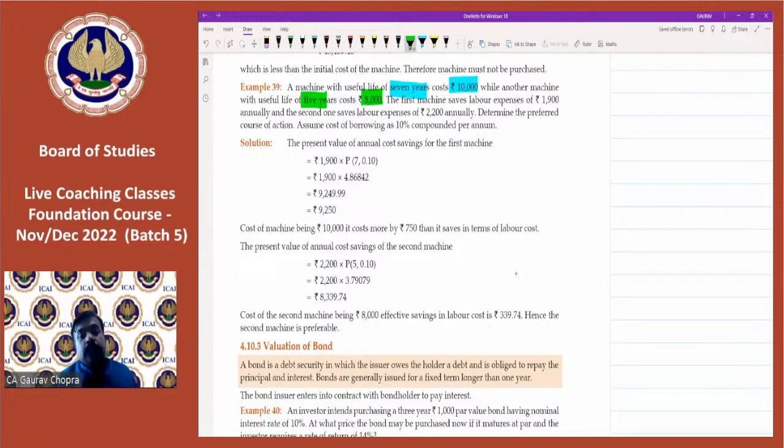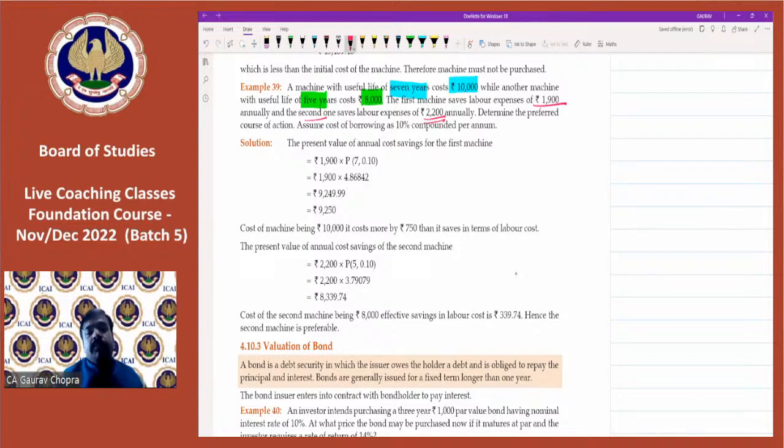Second costs 8,000, but life is only 5 years. The first machine saves the labor expenses. The first will give us extra benefit of labor expenses, and it will be saving 1,900 rupees annually. Whereas the second one will save 2,200 rupees for the labor. Now determine the preferred course of action. So which machine should we take?